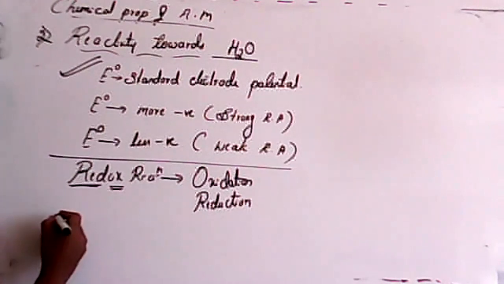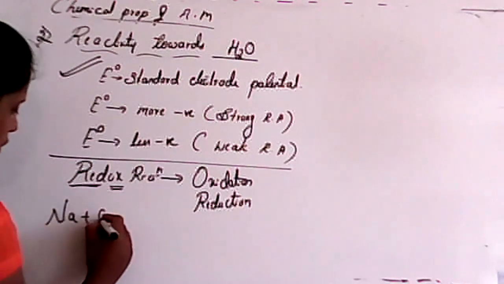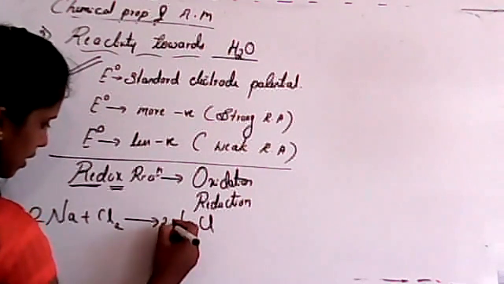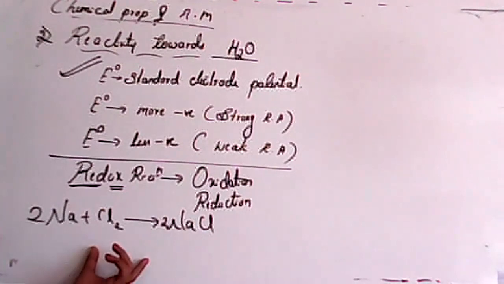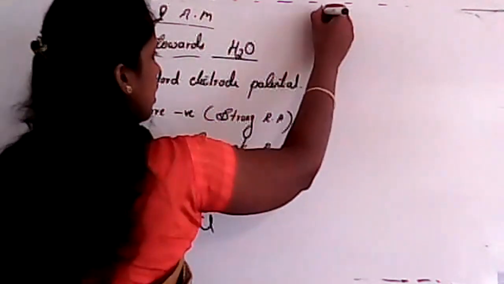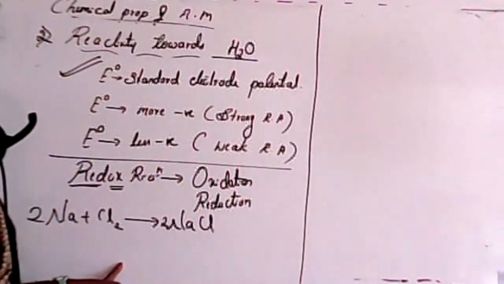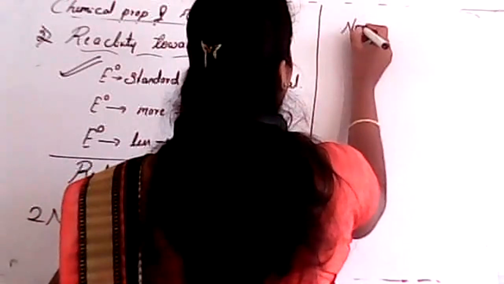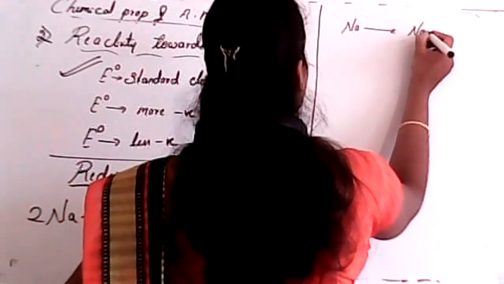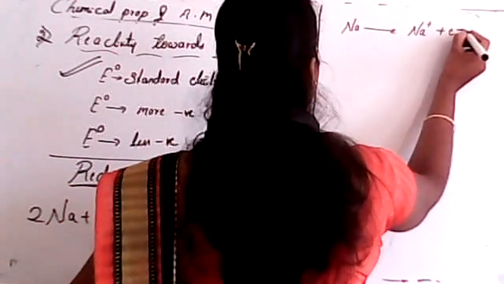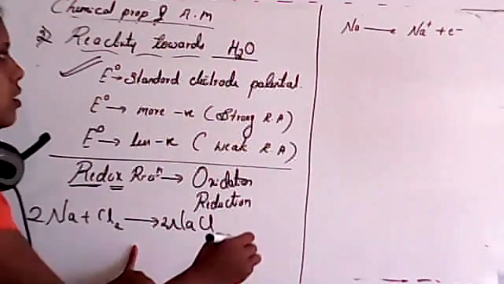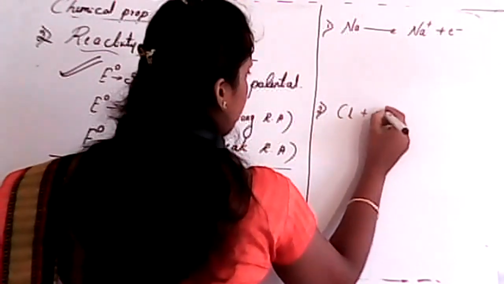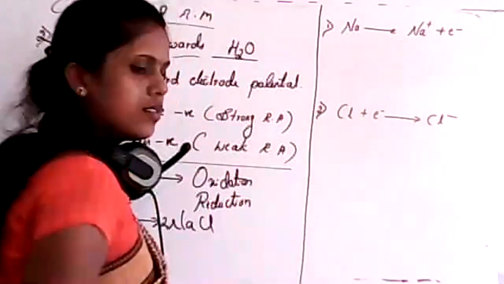I'll consider one example of a redox reaction. Sodium reacts with chlorine to give two molecules of NaCl. This is a redox reaction. Here I'll consider two systems, so this can be split. Sodium ion forms by elimination of one electron. That is the first reaction. And this one is the second reaction: chlorine gains one electron and forms Cl minus.